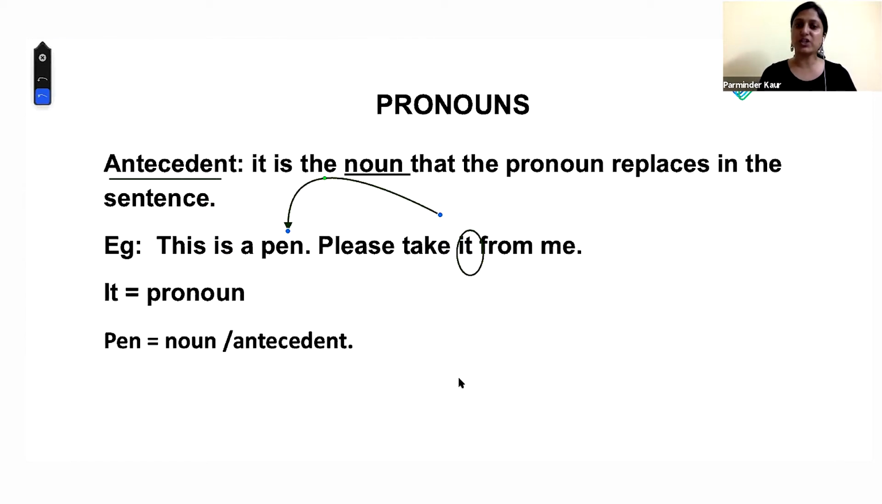There are pronouns which can replace a subject noun. For example, Parminder is talking to Srishti. So I will say she is talking to her. I won't say she is talking to she. So she is a subject and her is an object. She is a subject pronoun.